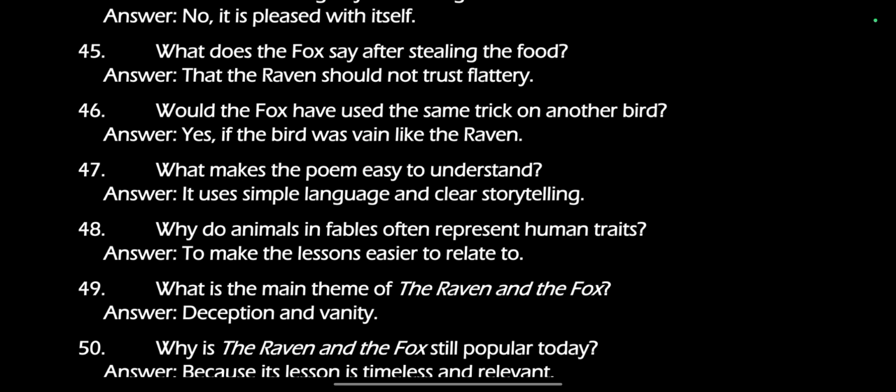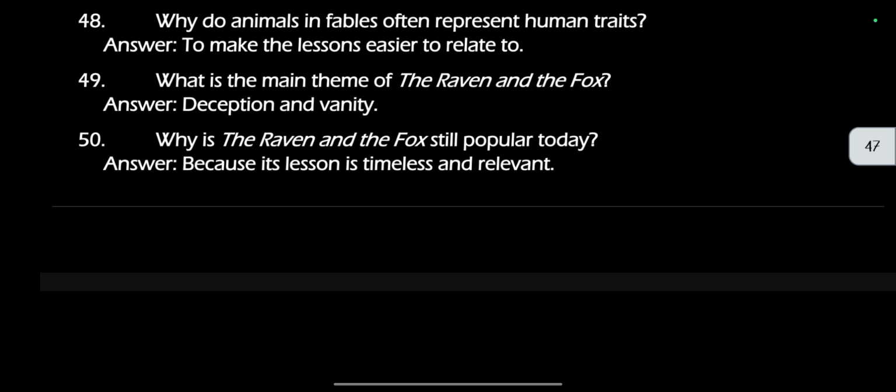What makes the poem easy to understand? It uses simple language and clear storytelling. Why do animals in fables often represent human traits? To make the lessons easier to relate to. What is the main theme of The Raven and the Fox? Deception and vanity. Why is The Raven and the Fox still popular today? Because its lesson is timeless and relevant.